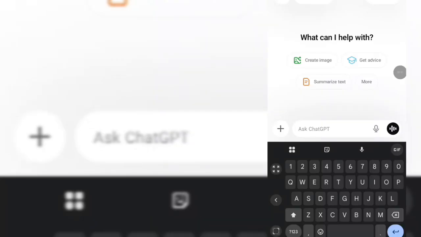Create a movie using Grok. The first thing you're going to do, you're going to come over to ChatGPT. So we need a title for our movie.